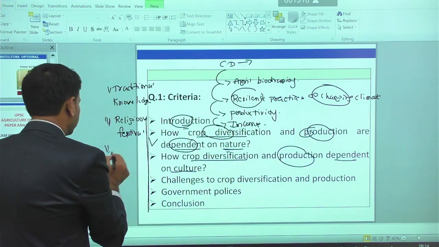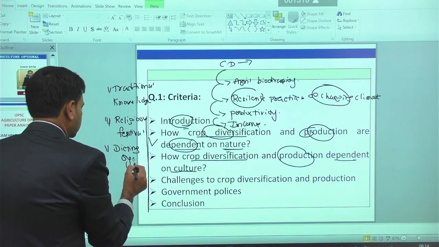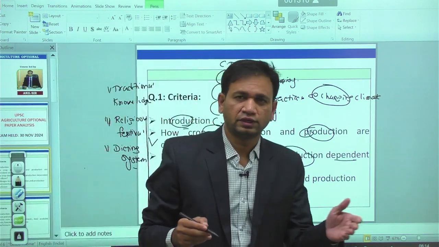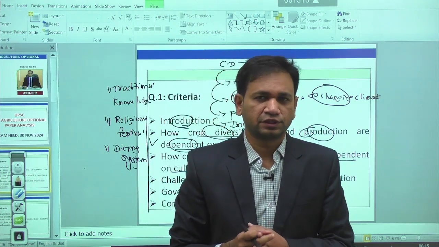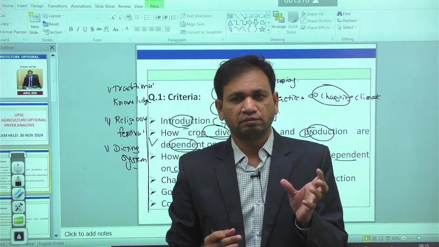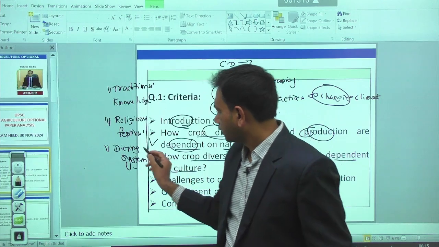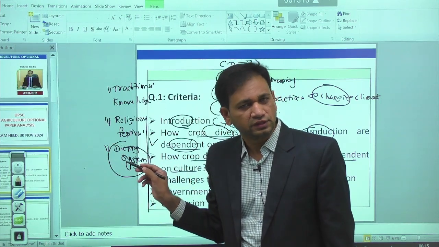Another one, we're having the dieting system, right? Every region is having some kind of dieting system, especially in South India, right? We're having Karnataka and some parts of Andhra Pradesh and Tamil Nadu. They cultivate the finger millet. That is the balance, the dieting system. According to the local dieting system, a particular crop is going to take place. So, for example, ragi in the case of southern India, right?